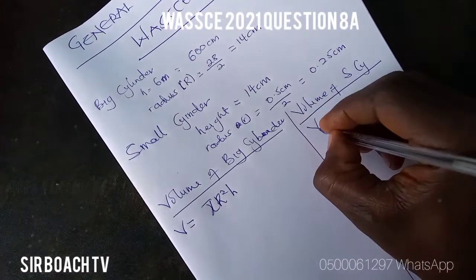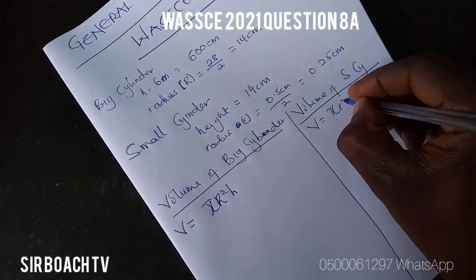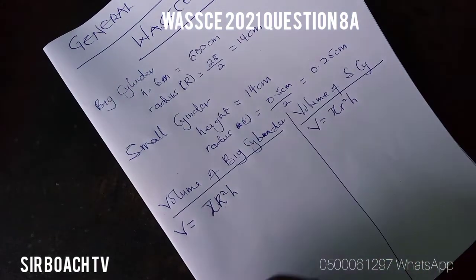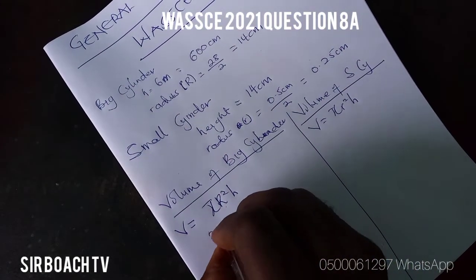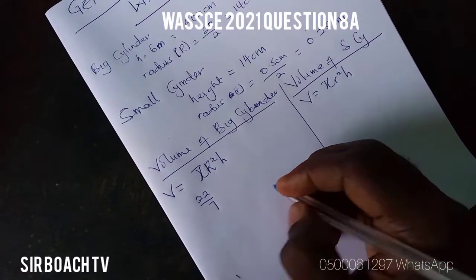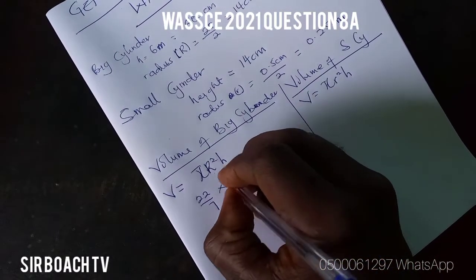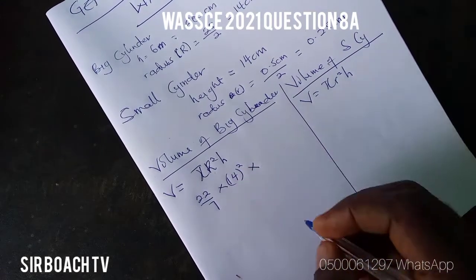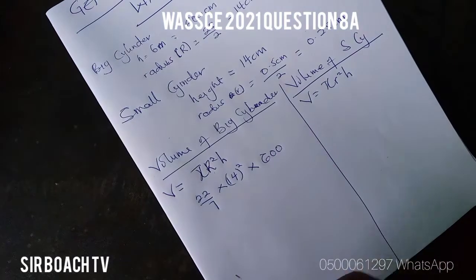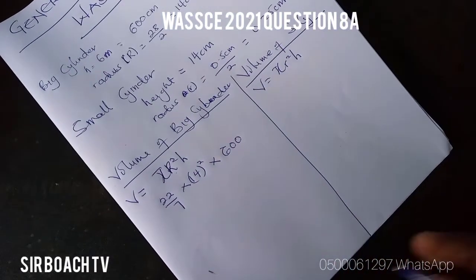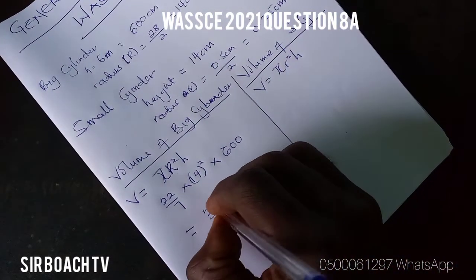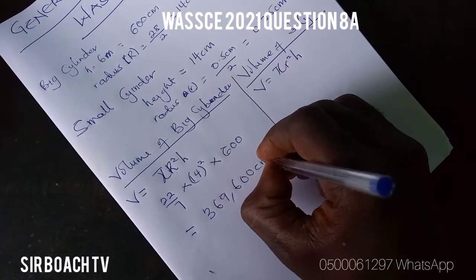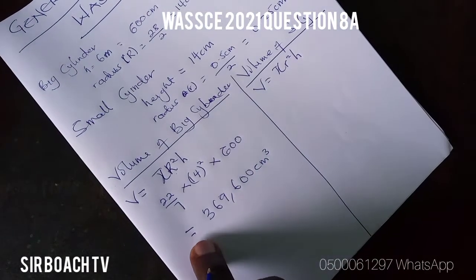With the smaller cylinder too, I'll use pi r square h, meaning this r will represent the smaller cylinder, and we know our pi to be 22/7. So for the big side, we have 22/7 times the radius 14 centimeters squared, times 600, that is the height that we converted from meters to centimeters. So this one will give us 369,600 centimeter cube. So that is the volume of the big cylinder.